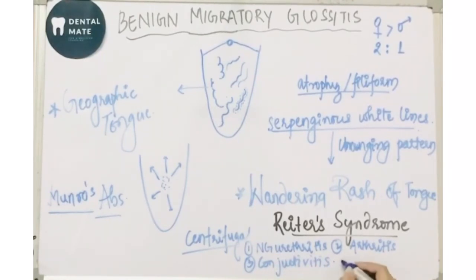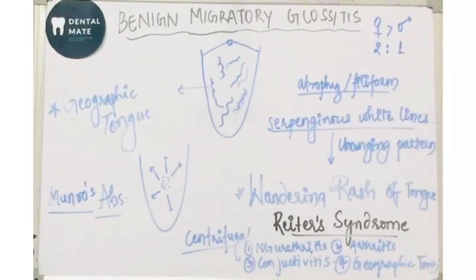And with these three, there is geographic tongue, that is the benign migratory glossitis, seen. So in Reiter's syndrome क्या क्या दिखता है? Non-gonococcal urethritis, arthritis, conjunctivitis and geographic tongue.